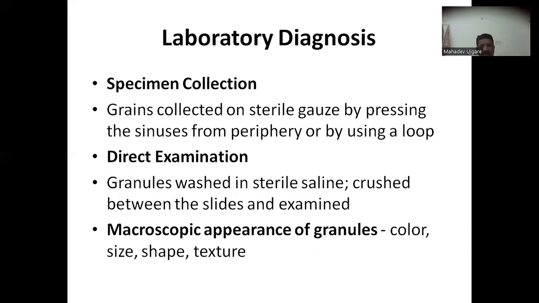Laboratory diagnosis. What sample is required for diagnosis of eumycetoma or actinomycetoma? The specimen required depends upon the type of lesions produced by the fungus or bacteria. For specimen collection, grains are collected on sterile gauze by pressing the sinuses from the periphery or by using a loop. Direct examination: the granules are washed in sterile saline, crushed between slides, and examined under the microscope. First, see the macroscopic examination: the color of granules, their size, shape, and texture.